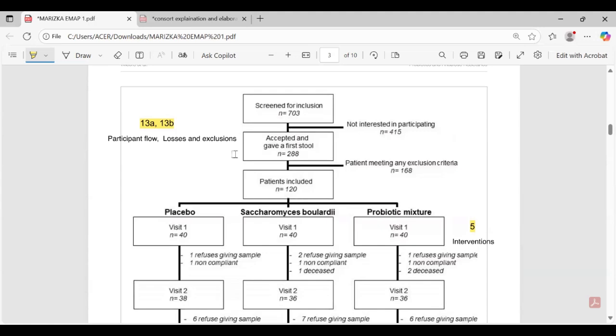Participant flow, losses, and exclusion. Of 703 eligible patients, 120 were enrolled. They used a flow diagram to show how many were lost or excluded. This meets item 13 for transparent participant flow.